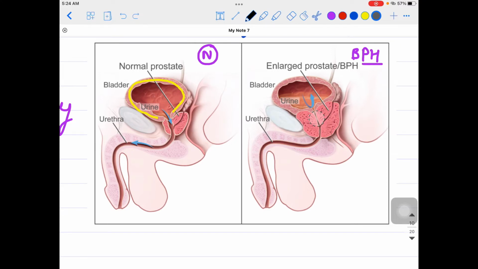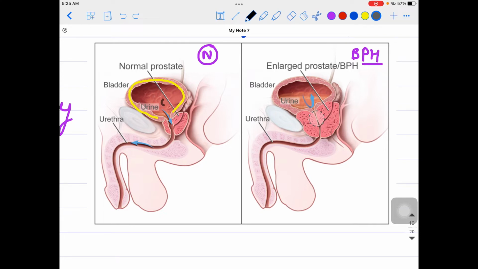Due to this hyperplasia of the prostate, it is compressing the urethra mainly. Here you can see a wide open urethra, but here I can see there is compression of the urethra, right? Due to this compression of the urethra, what will happen?